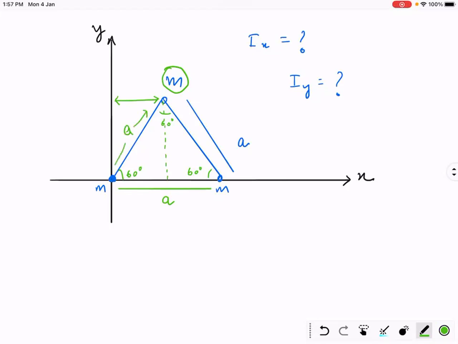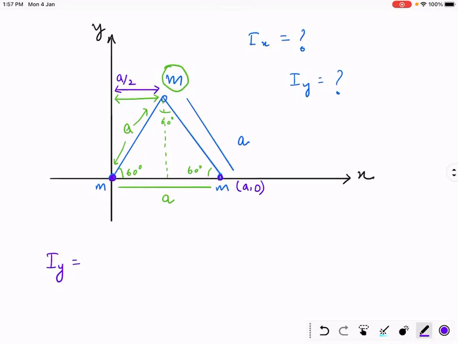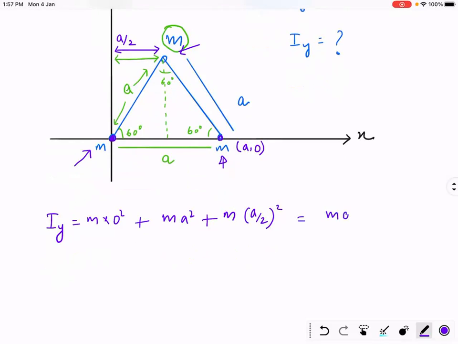This is also A. So the distance of this particle from the x axis is A cos theta, A cos 60, am I right? A by 2. And the distance of this point mass is A, and the distance of this point mass is 0. So if we write the moment of inertia of all the point masses about the y axis, the moment of inertia of this point mass is m into 0 square. The moment of inertia of this point mass is m into A square. The moment of inertia of this point mass is m into A by 2 whole square. Right. So the moment of inertia of this system about the y axis is mA square plus mA square by 4. That is 5 mA square by 4.